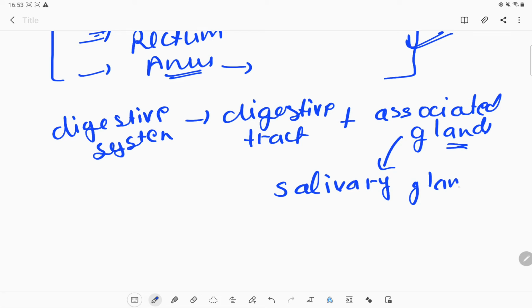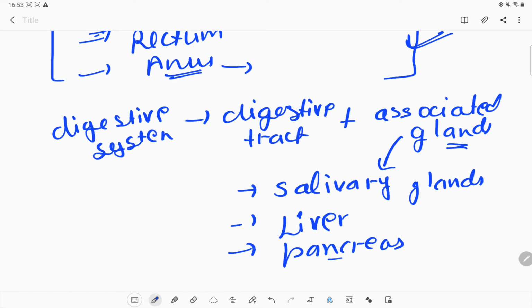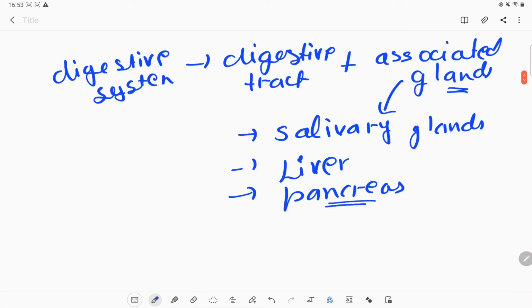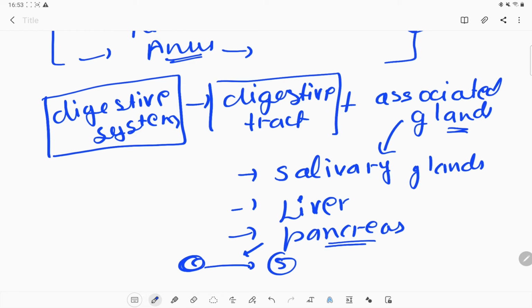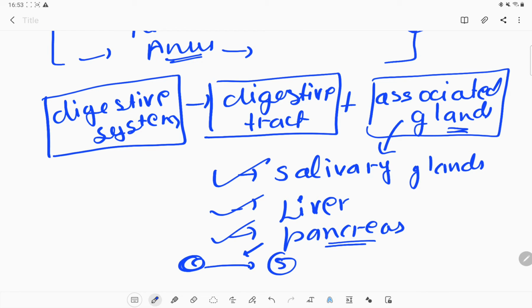Salivary glands help us in the digestion of carbohydrates. The liver is also a gland. The pancreas is also a gland which secretes digestive juice, and that helps convert complex substances into simpler substances. So if we talk about the complete digestive system, it requires the digestive tract as well as the associated glands.